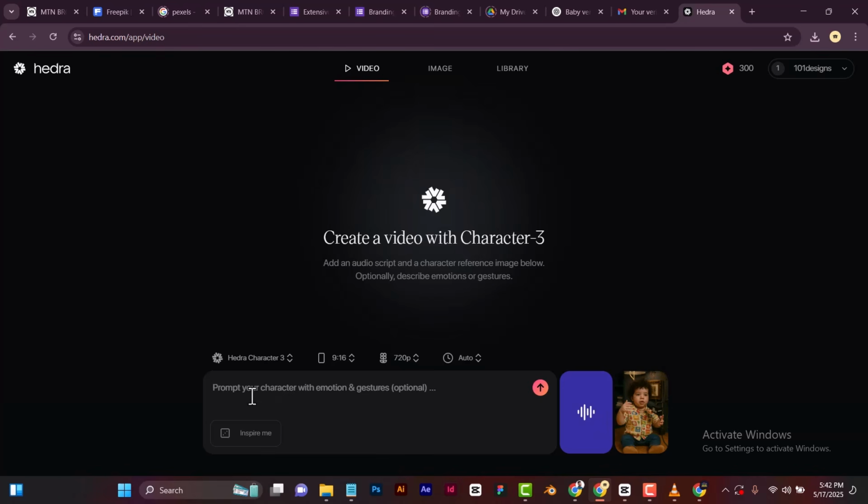Here you can see prompt your character with emotions and gestures. What we just need to do is probably just say slight facial gestures plus hand movement.